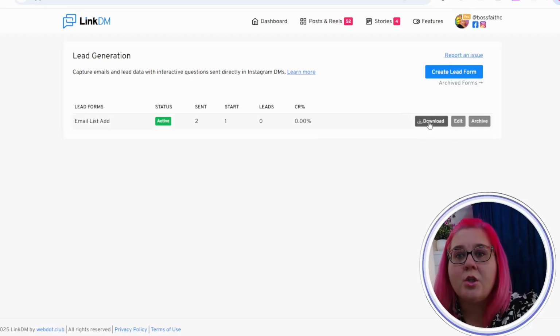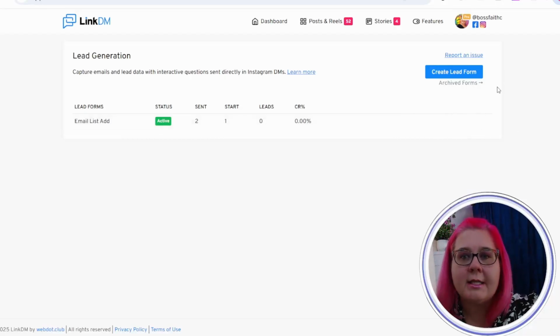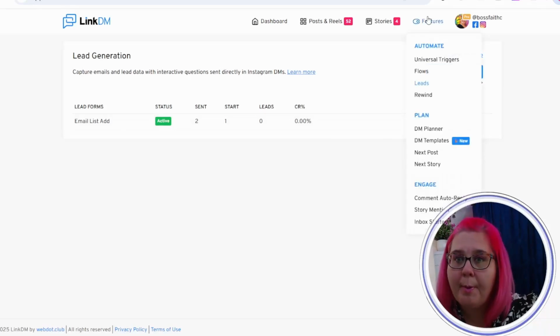For instance, you might tag them as a social media lead, etc. So this is where you do it, and then when you've downloaded that or you want to get rid of it, you can archive it, etc. And of course you can create one here. So really simple but super powerful.